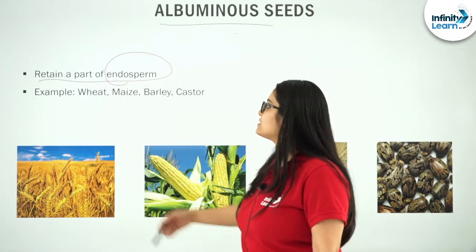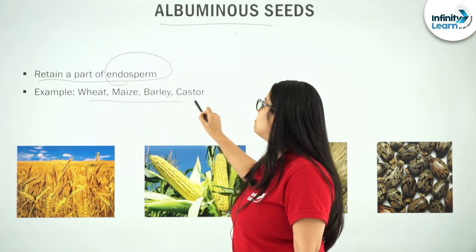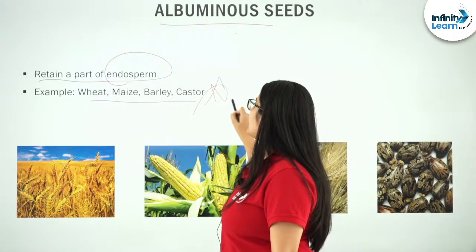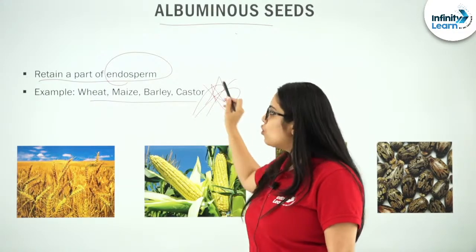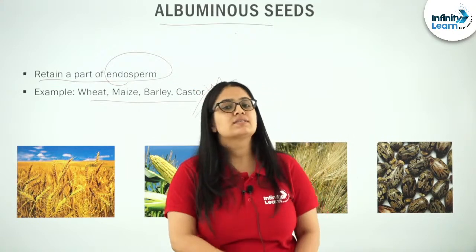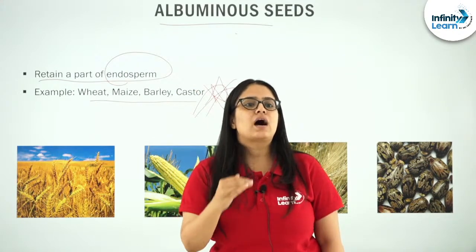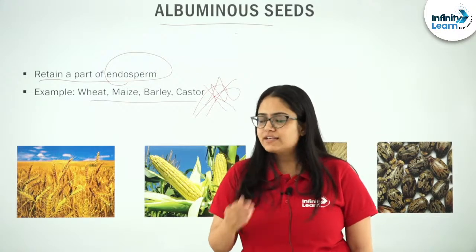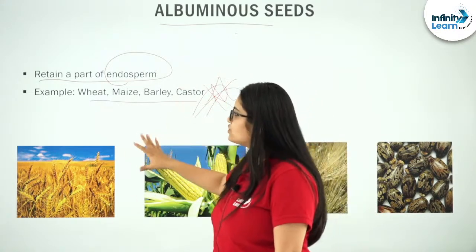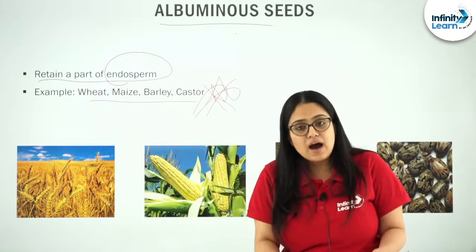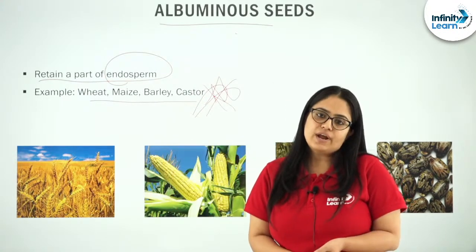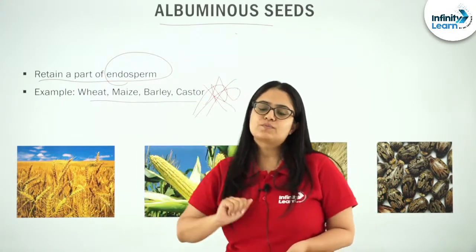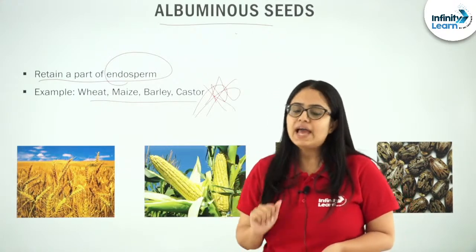And the examples are obvious: wheat, maize, barley and castor. I request you students, please note down and remember this. These examples are of prime importance. Again and again, there is a history in NEET of questions getting repeated where they ask you the examples. What are the examples of endospermic seeds? What are the examples of albuminous seeds?